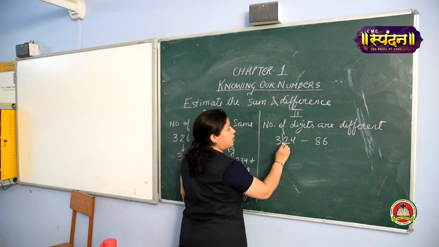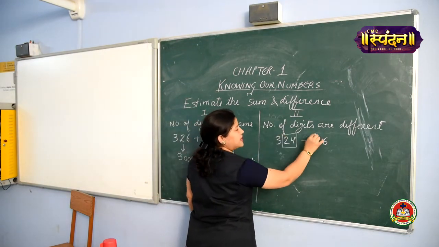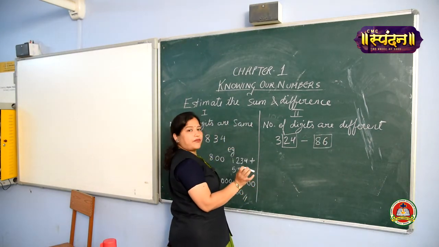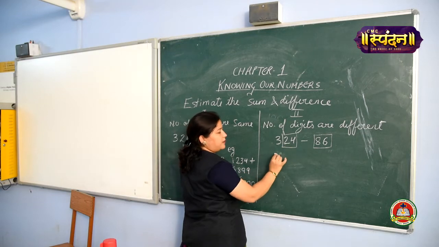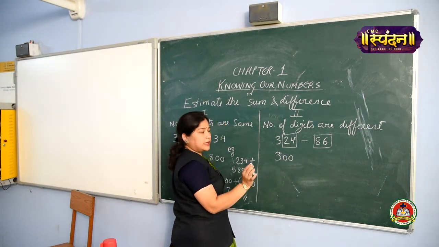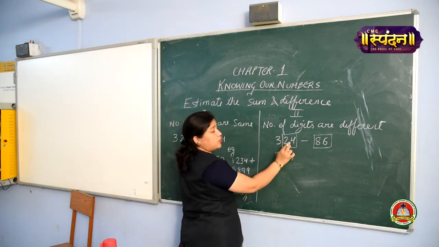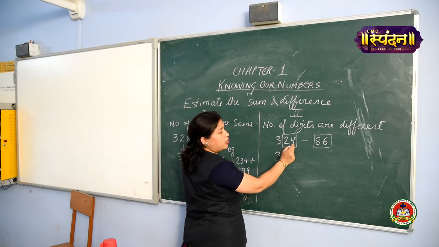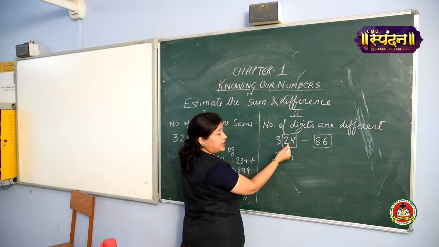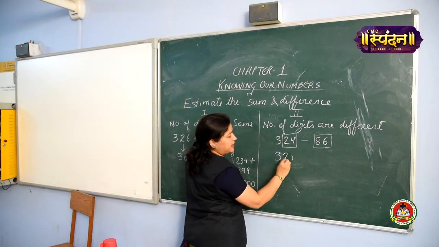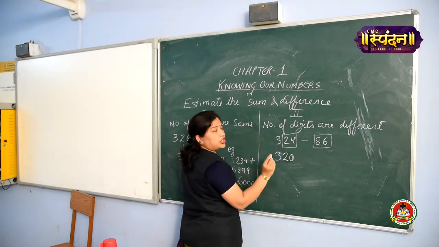So let's round off 324 to the nearest tens and 86 to the nearest tens. Can we do it? Yes. 24 we are going to round off. 24 is lying between 20 and 30, so this will be rounded off to 20. So this number will become 320.